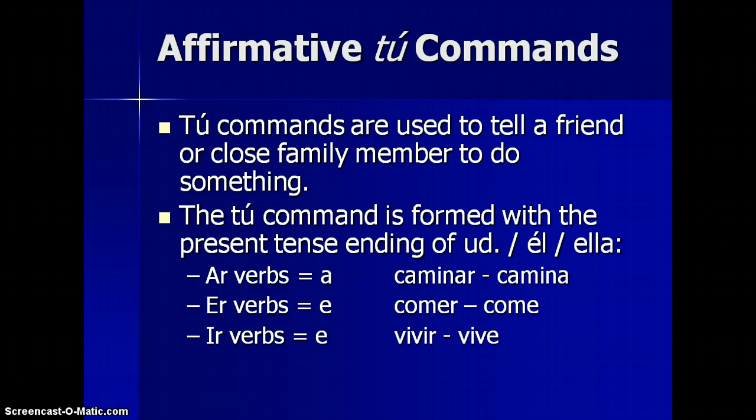Well, if you direct that verb, that form, camina, to a friend, then you're basically commanding them to walk. Camina conmigo, walk with me. Come saludable, eat healthy. Here's an example for vivir. Vive en Michigan, live in Michigan. You're commanding them to live here. Okay? So as far as forming the command, it's really nothing new. You've done this before, just in a different meaning.